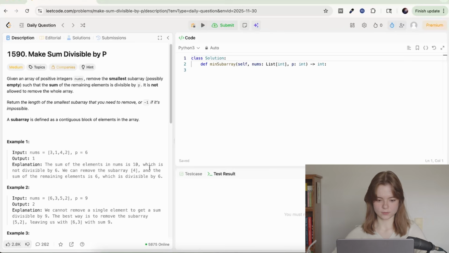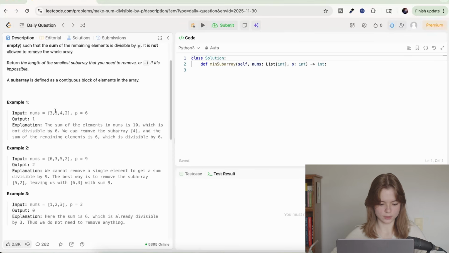All right, let's do another one. Given an array of positive integers nums, remove the smallest subarray, possibly empty, such that the sum of the remaining elements is divisible by p. You are not allowed to remove the whole array. Return the length of the smallest subarray you need to remove, or -1 if it's impossible.